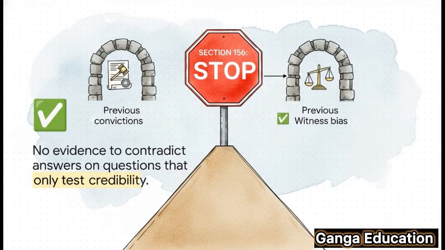But, and this is a huge but, especially for your exams, while the general rule is no contradiction, there are two major exceptions. This is where the law shows its cleverness. First exception, if you ask a witness if they've been previously convicted of a crime and they lie and say no, you are allowed to bring in evidence to prove they were. Second exception, if a witness denies being biased, like say they deny being the defendant's business partner, you are allowed to bring in evidence to prove that bias. These two are game changers.